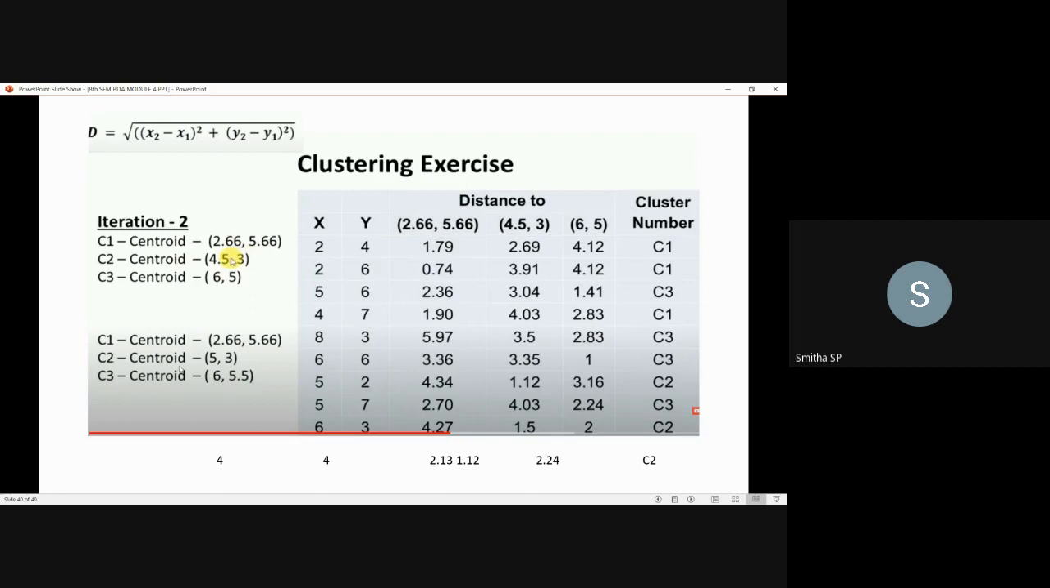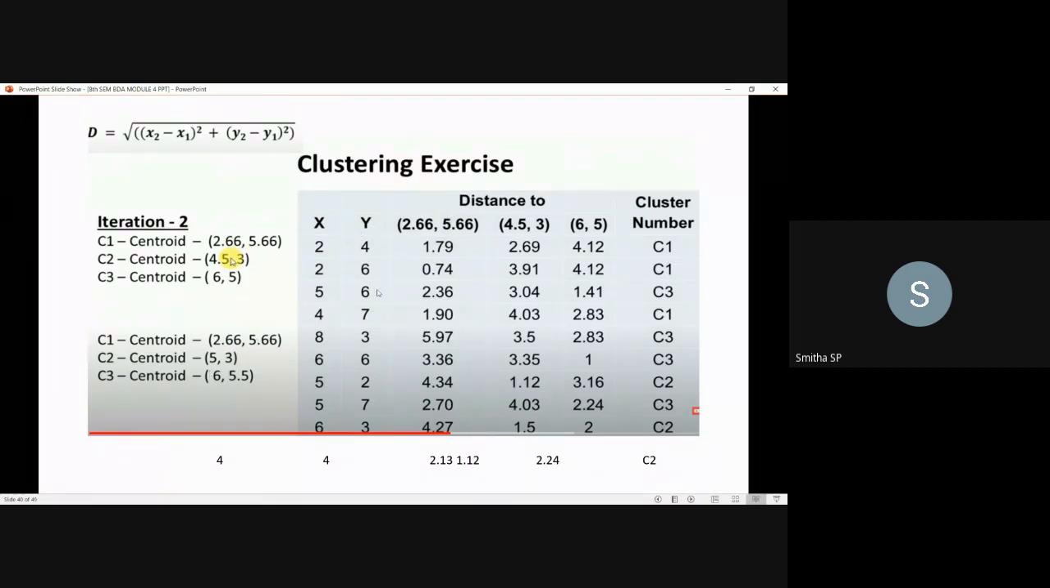Now you have to calculate the centroid. How to calculate the centroid? How many instances of C1 are there here? 3 instances. Go with the x coordinates. Take the coordinates with respect to the C1 cluster. So 2 plus 2 plus 4, so it is 8 by 3, which is 2.66, and 4 plus 6 plus 7, it is 17 by 3. So 5.6 is the same centroid you have got here.